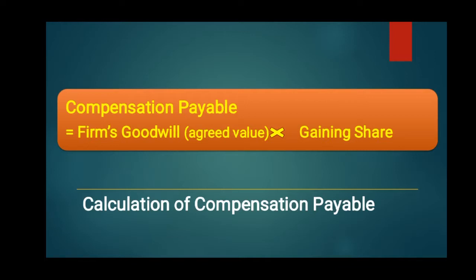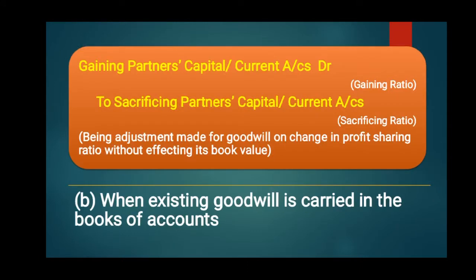Now the second method is when existing goodwill is carried in the books of accounts at its old value, then the adjustment entry will be passed. Adjustment entry is the same. Gaining partners capital or current account debit to sacrificing partners capital or current account credit. Being adjustment made for goodwill on change in profit sharing ratio without affecting its book value. So the entry is the same, but the only difference is how the compensation payable is calculated.